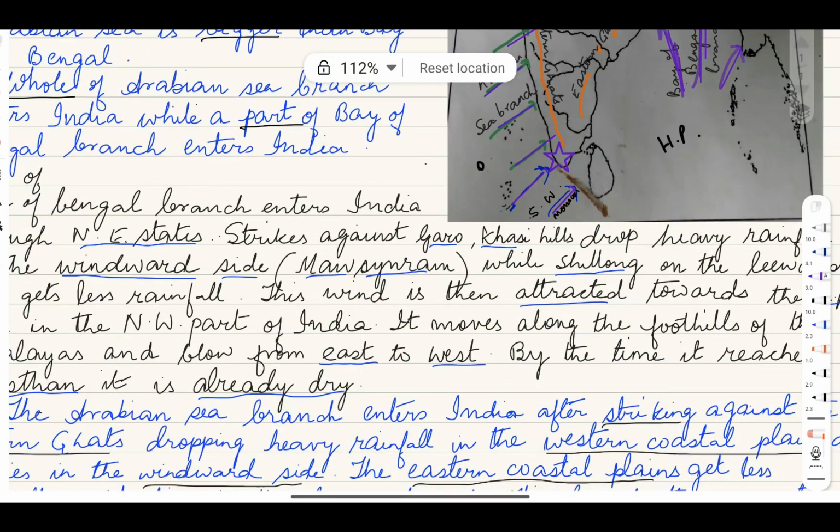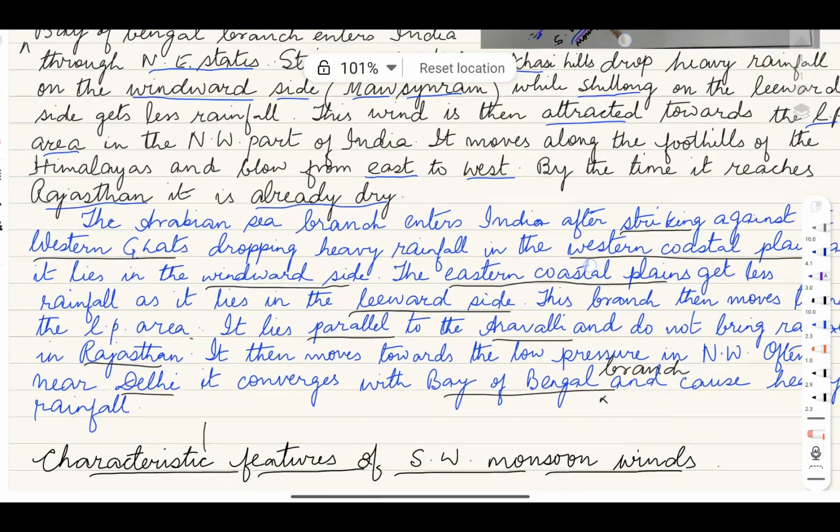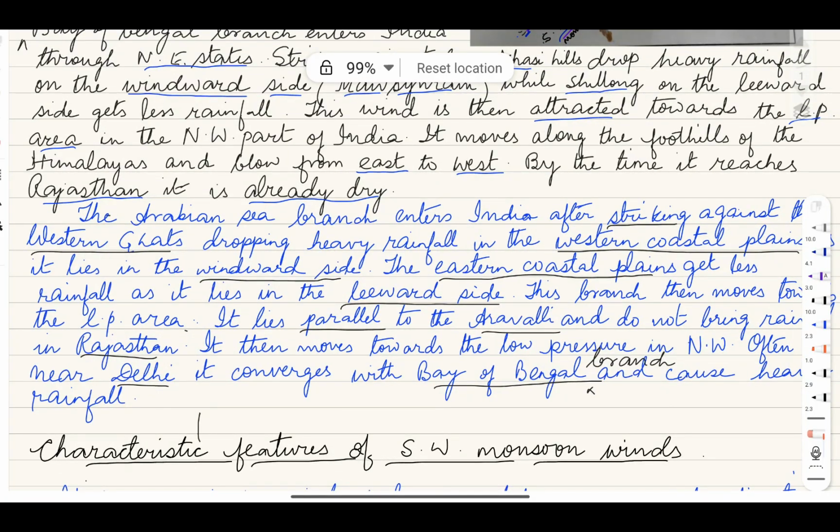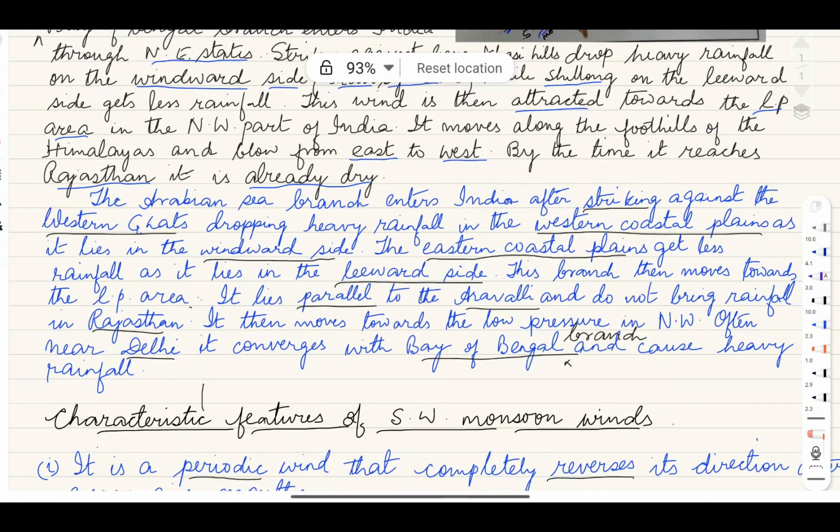Next, let us do with Arabian Sea branch. Arabian Sea branch enters India after striking against the Western Ghats, dropping heavy rainfall on the windward side of the Western Ghats.